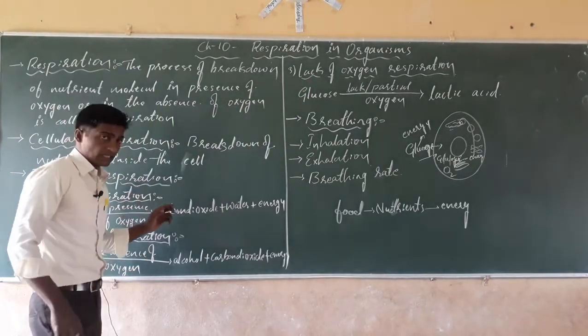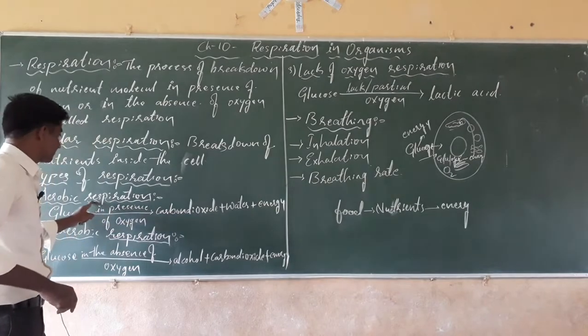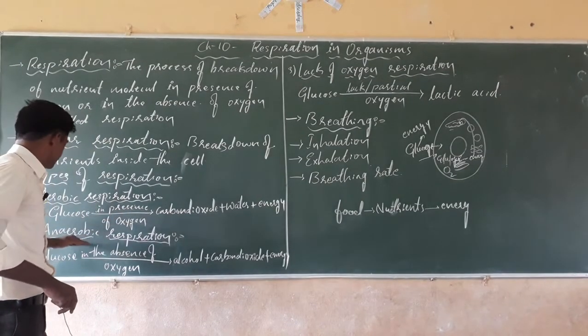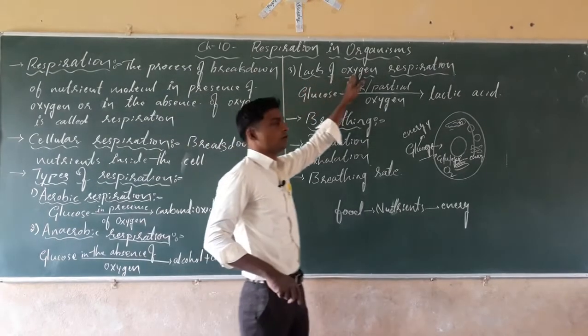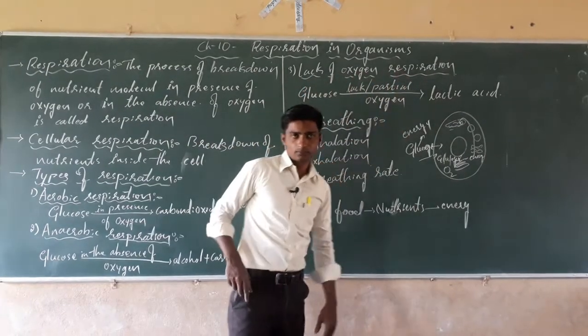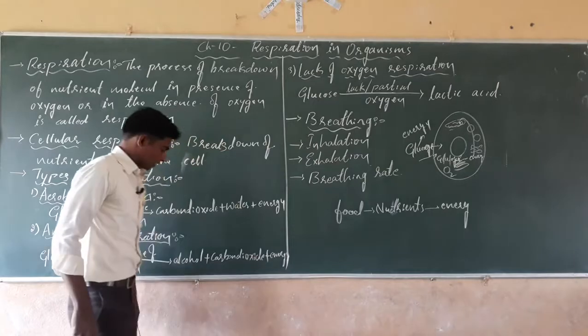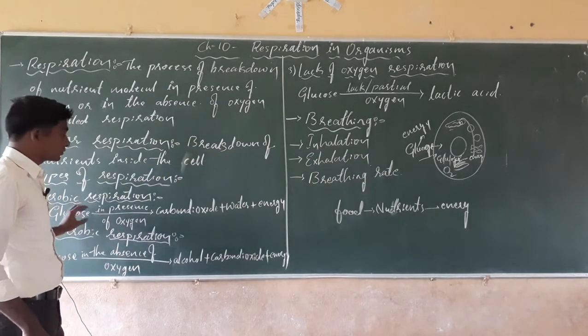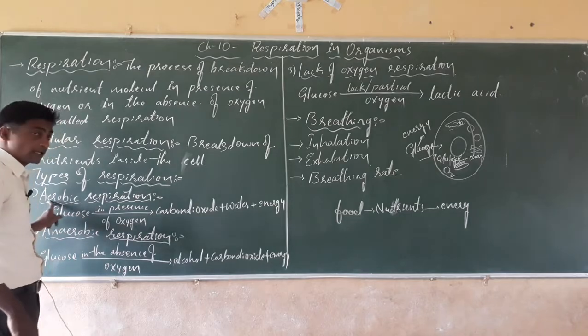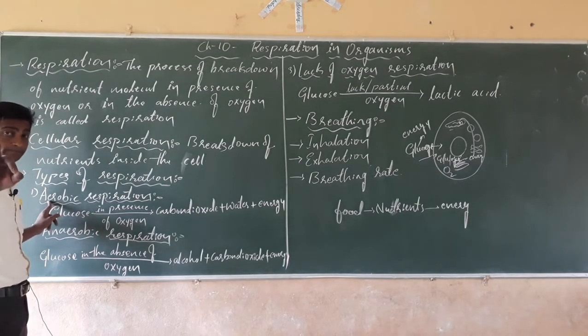See, there are three types. The first one is aerobic respiration, the second one is anaerobic respiration, the third one is lack of oxygen respiration, isn't it? Aerobic respiration. Aero is a Latin word which means air.